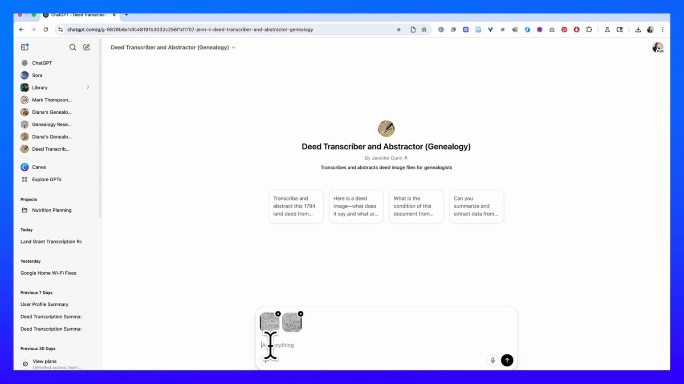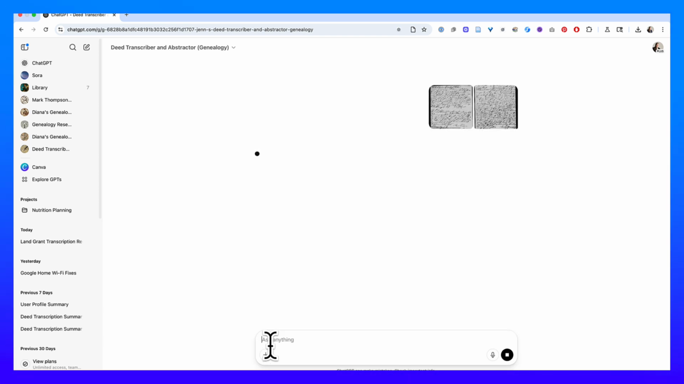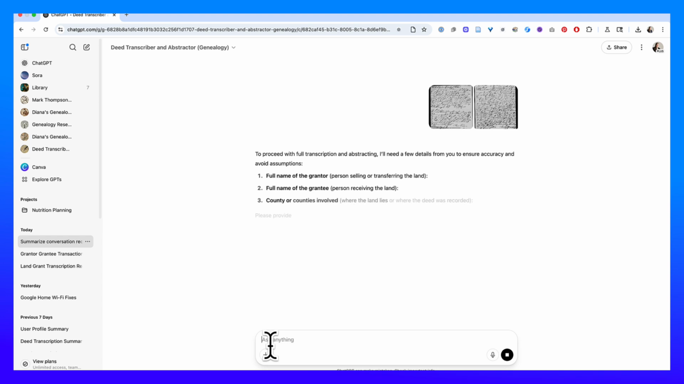Now, I don't really have to do anything. I can just upload my deeds and click enter. But see, it's going to start asking me questions, because the problem is if you don't give it a little bit of prompting, like the name of the grantor and the grantee and the county or counties involved, it starts to get kind of hinky and make stuff up. ChatGPT really wants to please you, but I don't want it to please me. I want it to actually tell me what is on the page. And I think that's kind of the genealogist's life anyway. We're hardly ever pleased.